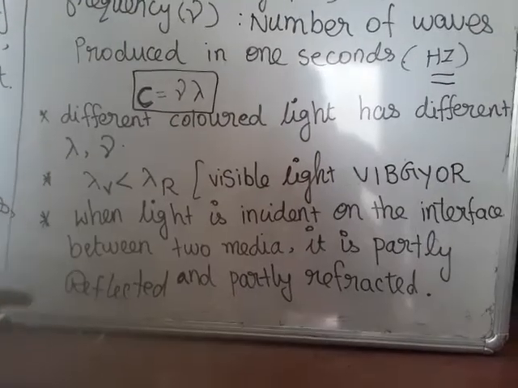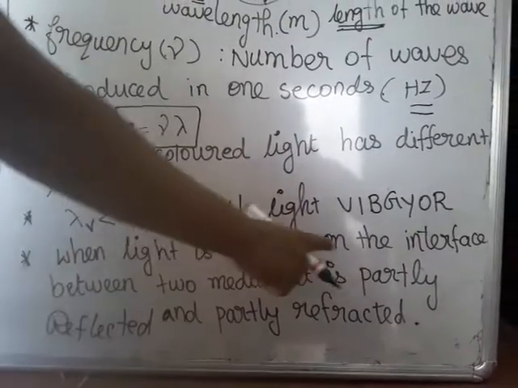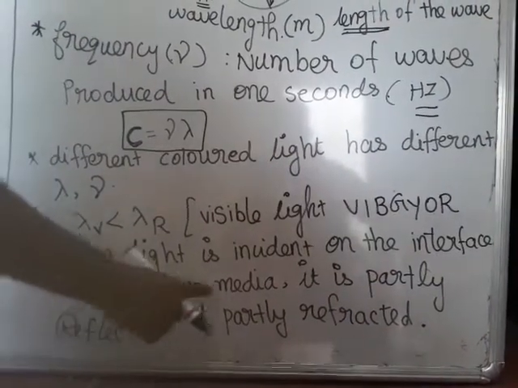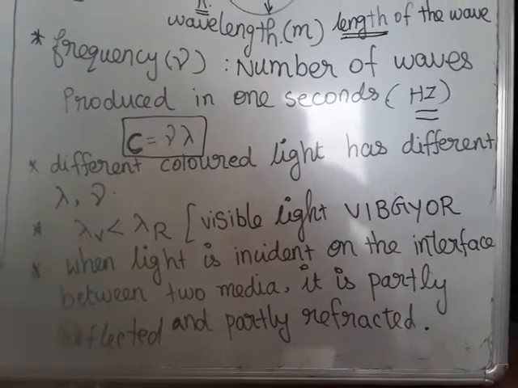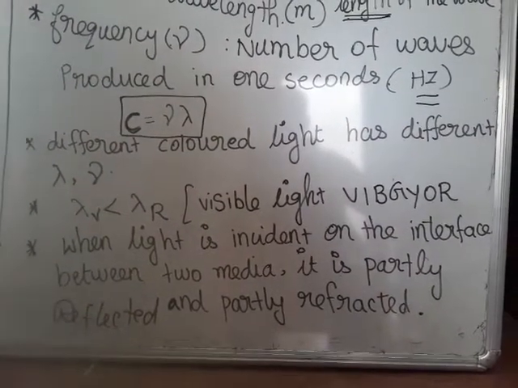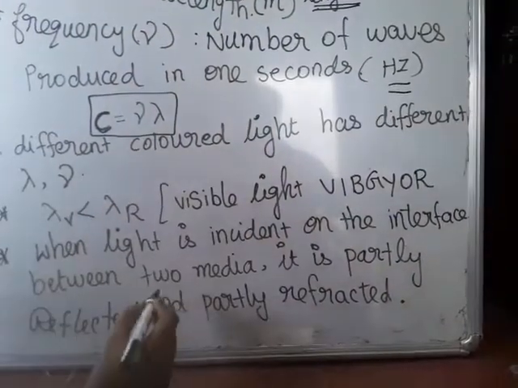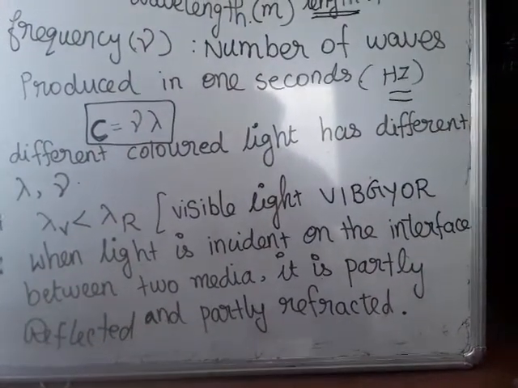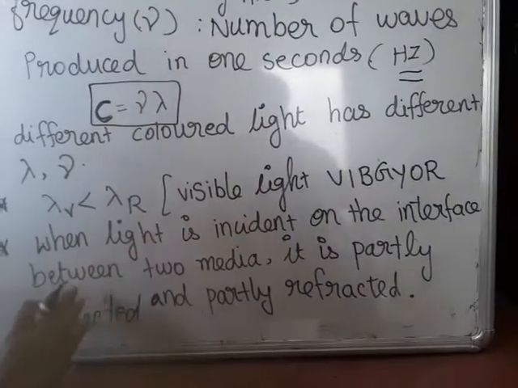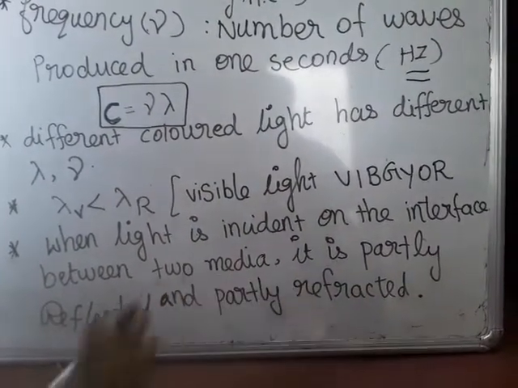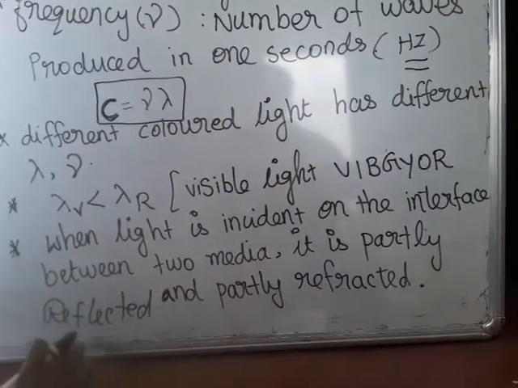Next, the last point: when light is incident on the interface between two media. We know the two types of medium, that is a rarer medium and a denser medium. So when the light is at the interface between these two media, it is partially reflected.